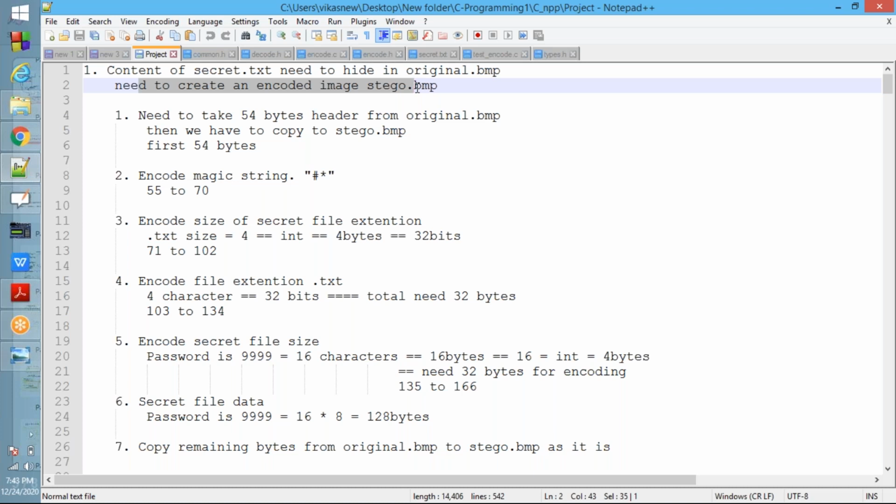Okay, see the steps. Whatever I explained, the same things are there. You can observe here the 54 byte header from original.bmp. You need to take the 54 byte header from original.bmp and copy it to stego.bmp as it is.